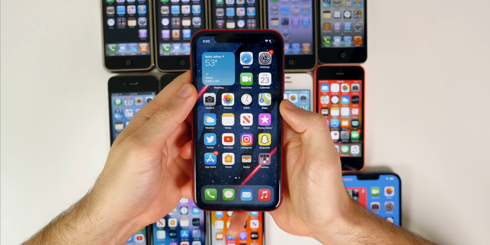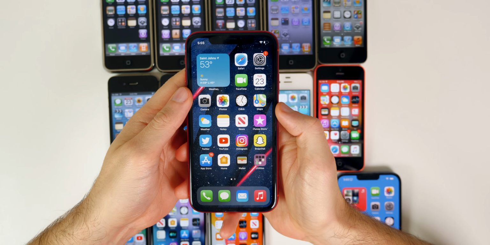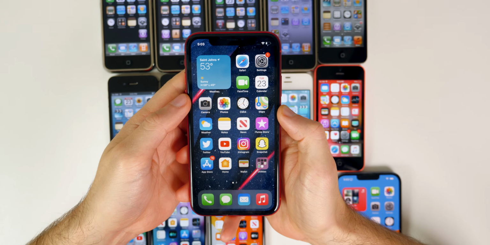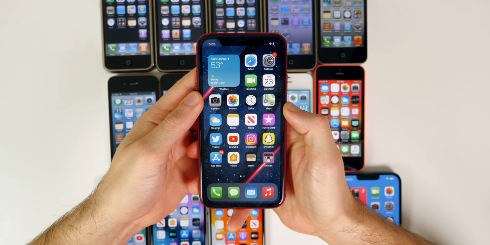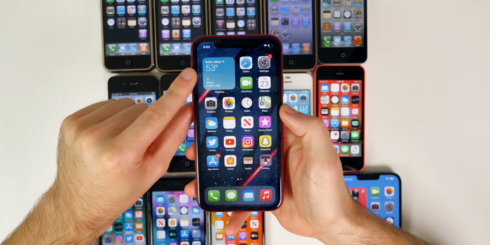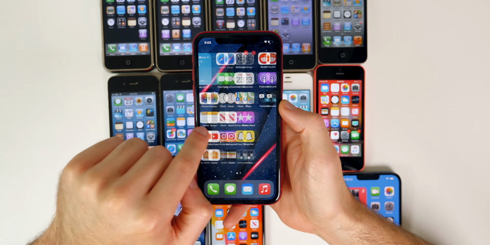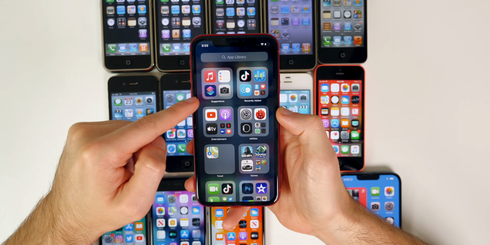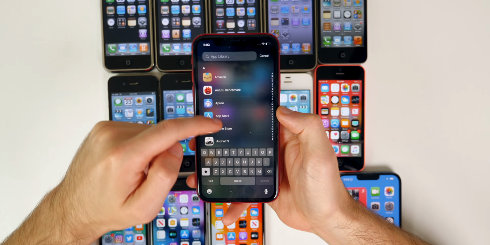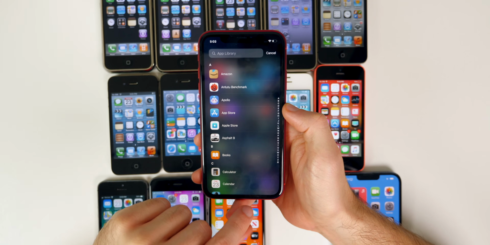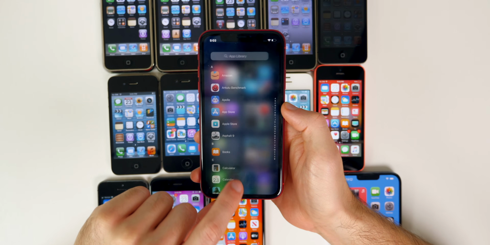And then came iOS 14 in 2020, which introduced a ton of massive changes to the iPhone. So first off, as you can see right here, we got home screen widgets. We also got the app library. So if we go down here all the way to the right, we got the app library where you can search different applications by alphabetical order or just search for them right up there up top.